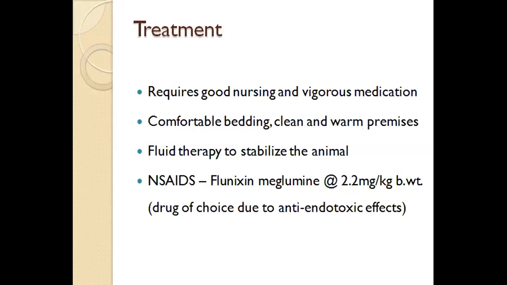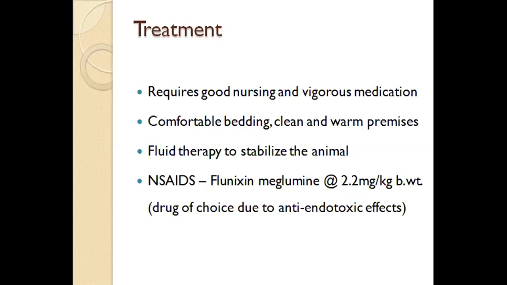Because the animal is dehydrated, fluid therapy is a must to stabilize the animal. And because the animal has this inflammatory condition, the best is to give flunixin meglumine at the specified dose rate. Why is it the drug of choice in this particular case?